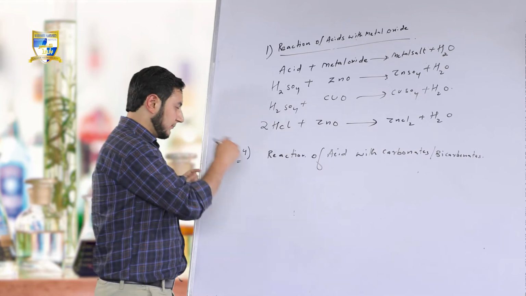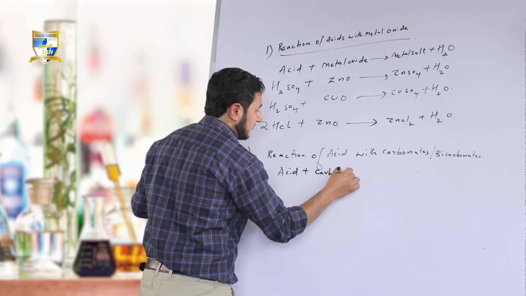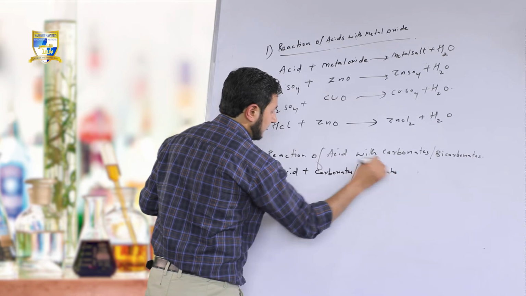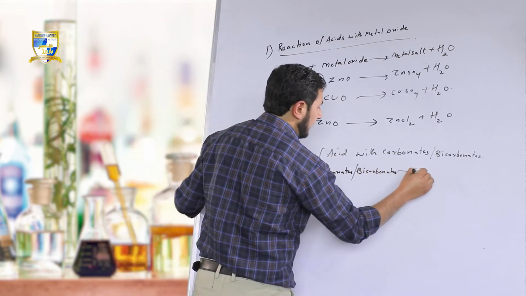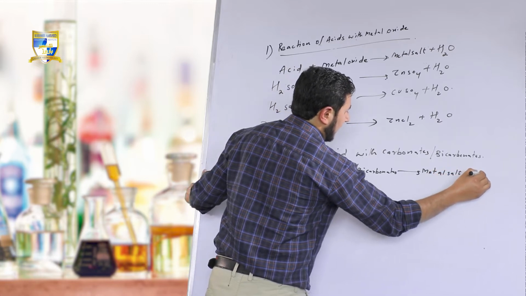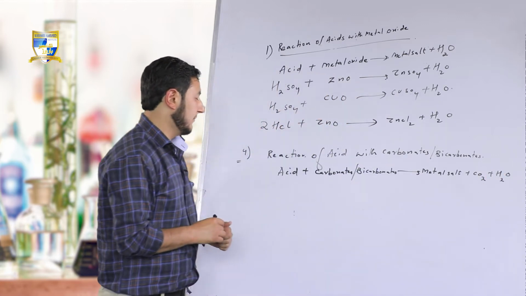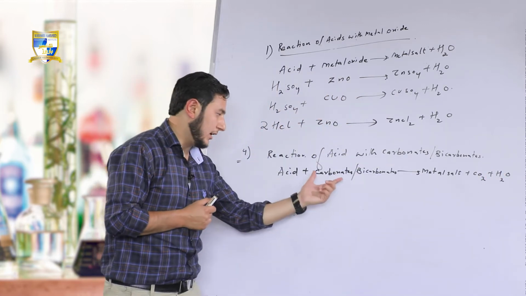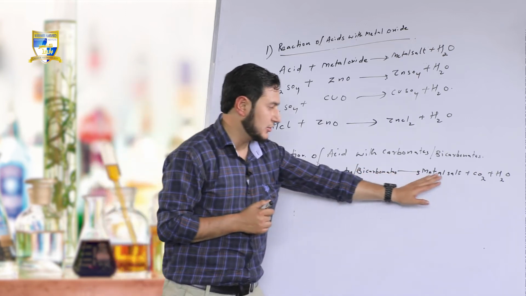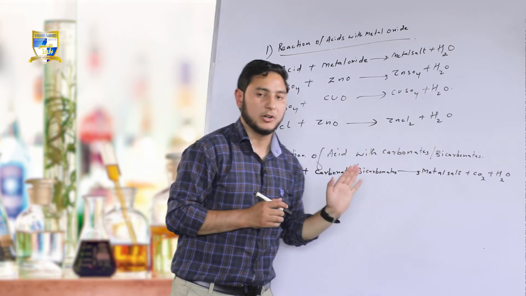What happens there? When acids react with carbonates or bicarbonates, they form metal salt plus carbon dioxide and water. Very easy. Acids react with carbonates or bicarbonates. There is a formation of metal salt, carbon dioxide as well as water.